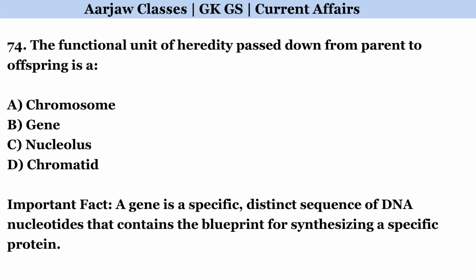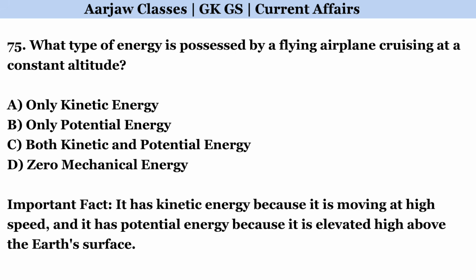The functional unit of heredity passed down from parent to offspring is A. Correct option is B. Gene. What type of energy is possessed by a flying airplane cruising at a constant altitude? Correct option is C. Both kinetic and potential energy.